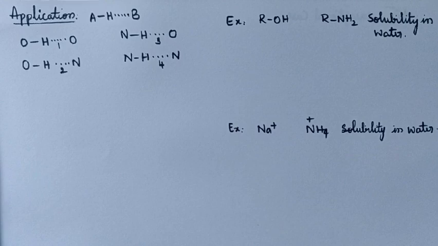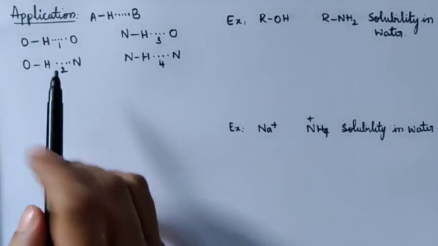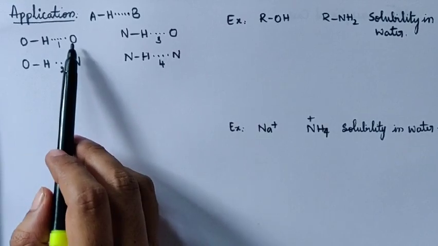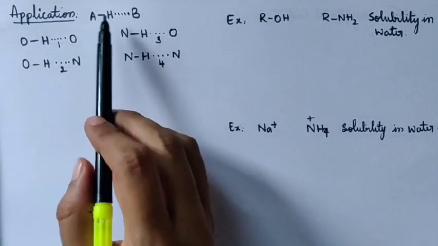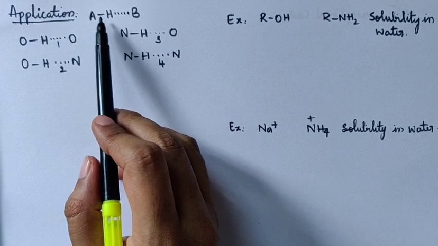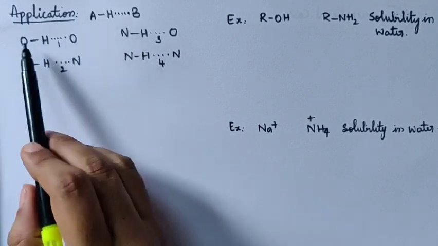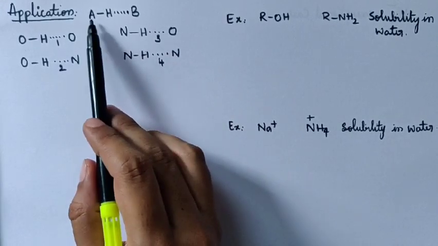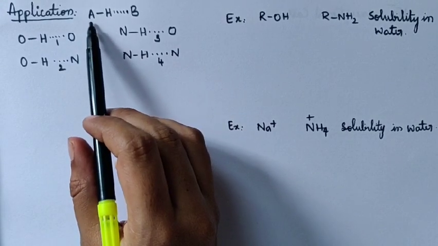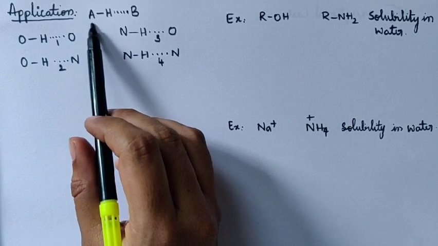a higher interaction, that is stronger interaction between your hydrogen and a highly electronegative element. Remember, the first criteria: in this covalent bond between A and H, that is these two and these two and these two, the A atom should be highly electronegative.